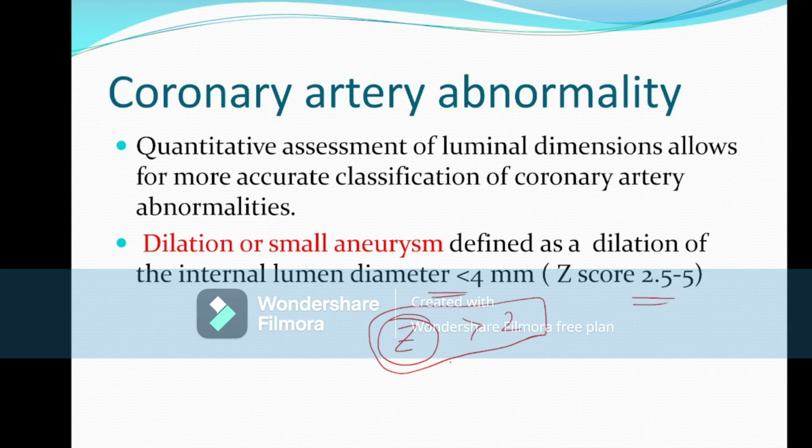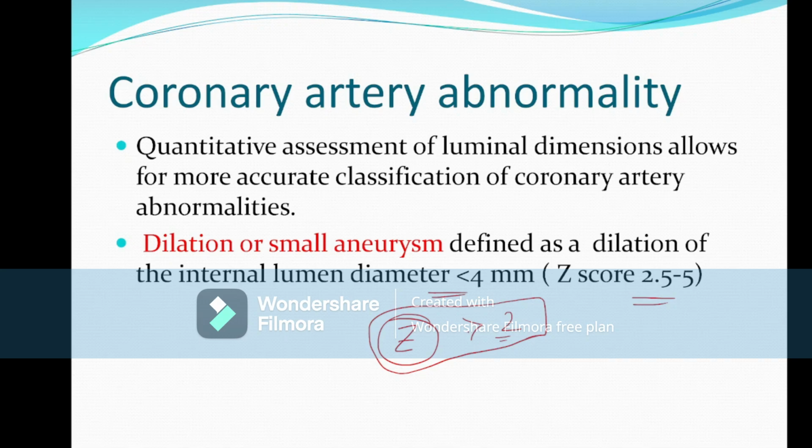If the Z score is less than 2, that means the child does not have any abnormality in the coronary artery, and there is no dilatation and no involvement. The dilatation is only there when the Z score is more than 2, and if the Z score is less than 2, that means the coronary artery is not involved.